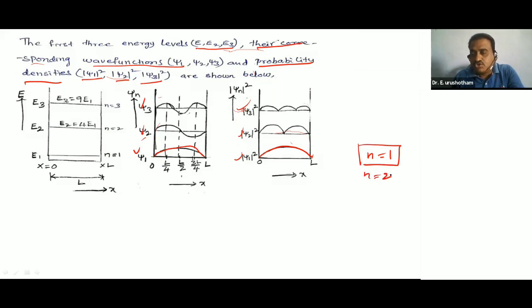If n is equal to 2, we get two waves, one positive and one negative. In the probability density, both are positive because this is magnitude. If n is equal to 3, we observe three waves, all positive in magnitude.